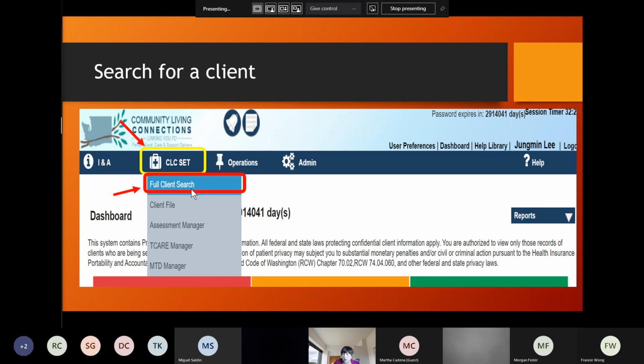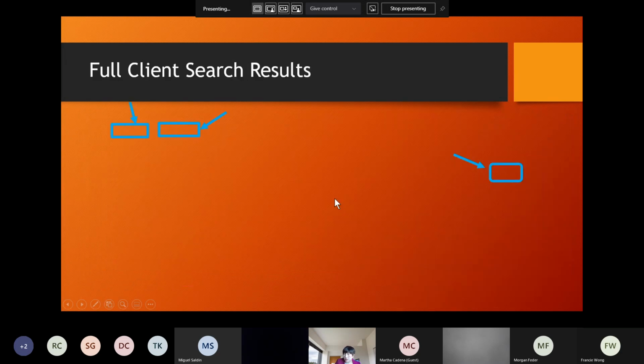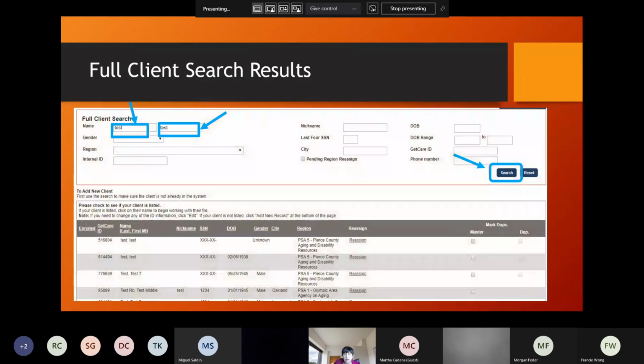If you click full client search, it will take you to this screen, which will populate, and you see a full client search, right? In GetCare, you want to search by the client's name, but GetCare is always last name first, so last name and first name. But when you search using your client's name, we don't want to use the client's full name. Why is that?